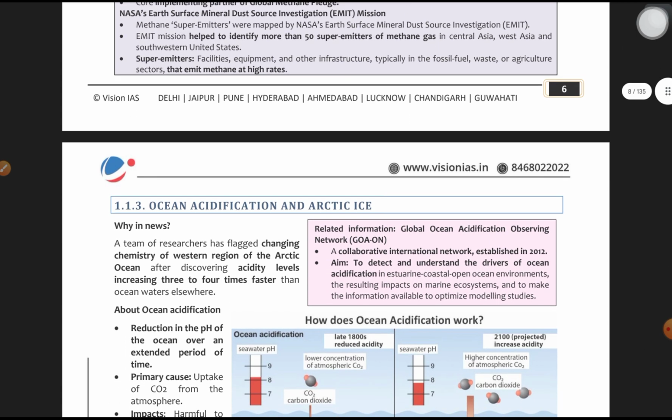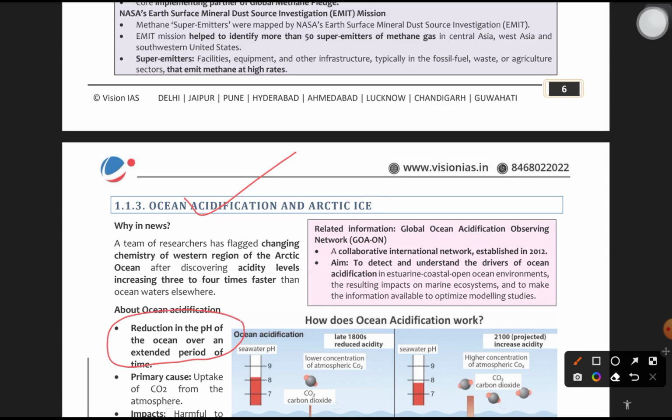Next topic is ocean acidification. There were 3 to 4 previous year questions on ocean acidification, so there is a high probability of this question being asked in the next prelims. So please listen carefully. Now, what is ocean acidification? In simple words, it is the reduction in the pH of the ocean water. That is it. That is a simple explanation. How does ocean acidification work?